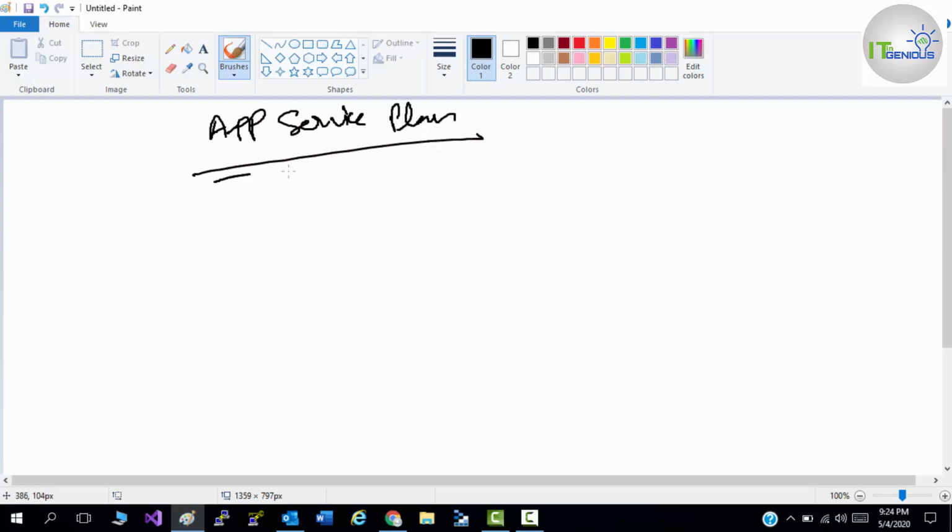Okay, so now what is an app service plan? The app service plan defines the kind of hardware you are going to use, the number of VMs, the number of CPUs, and the size of that VM, like DS1 v2, which size you are going to use. That comes under your app service plan, which you need to define first.